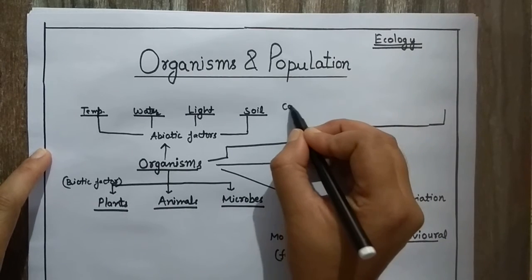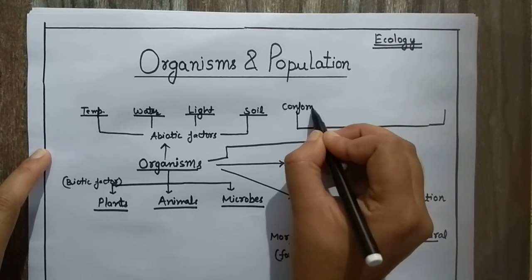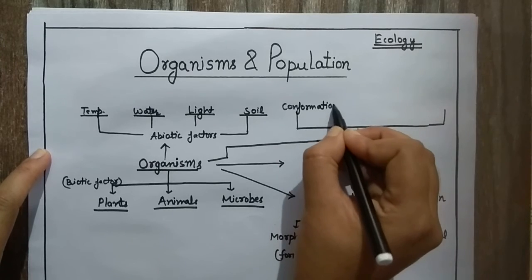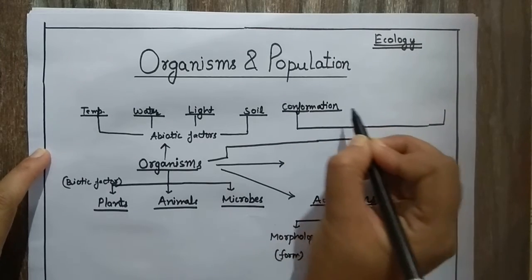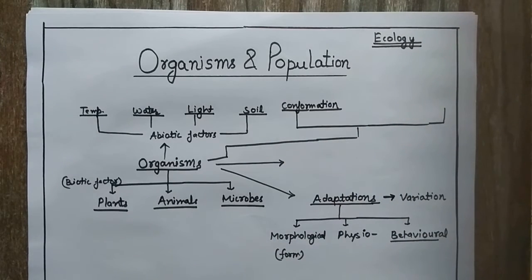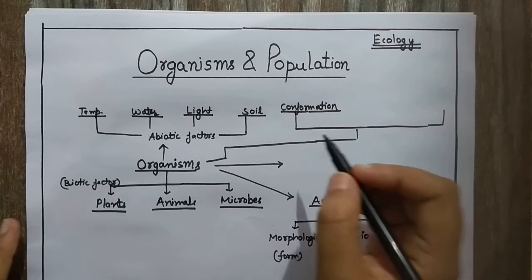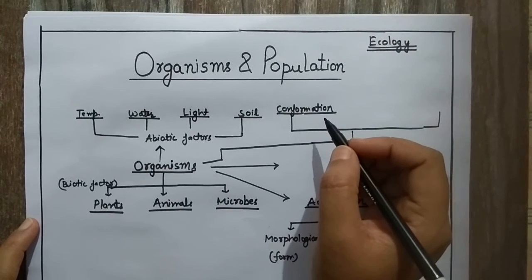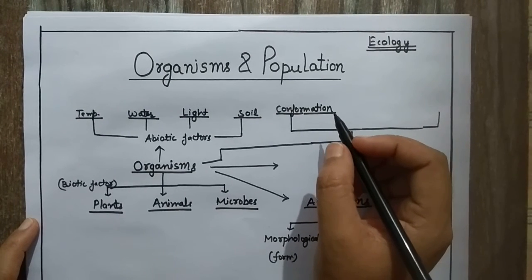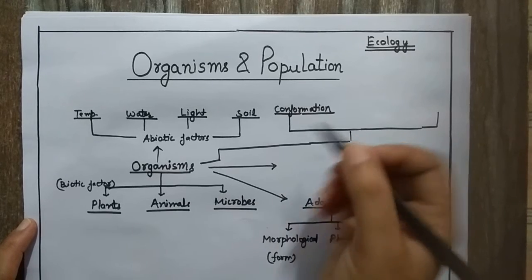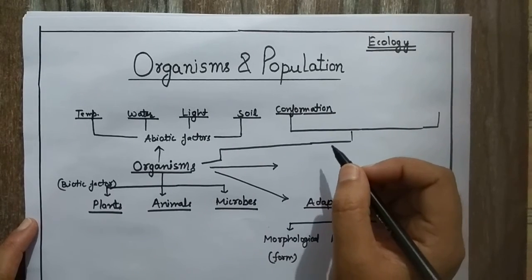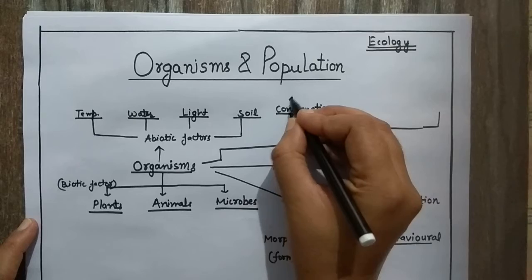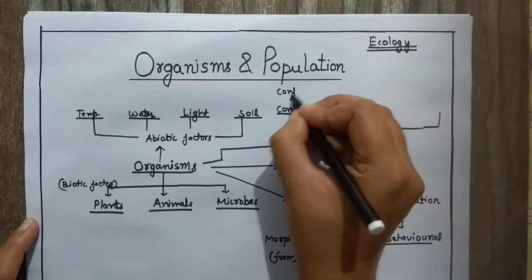Say, for example, one is the conformation. Conformation is a process in which the organism has no other means to control the internal environment through any method or through its metabolism. Such kinds of organisms are known as the conformers.